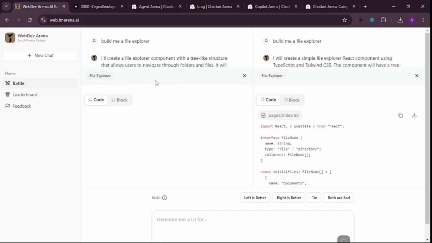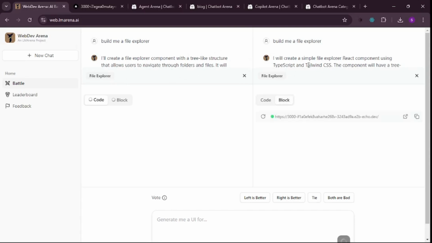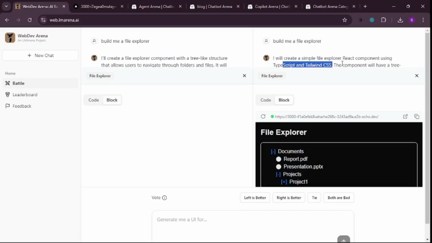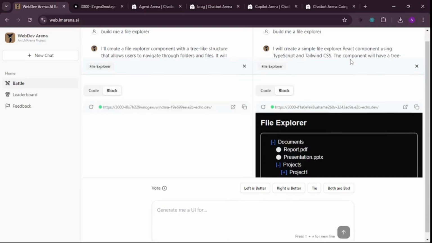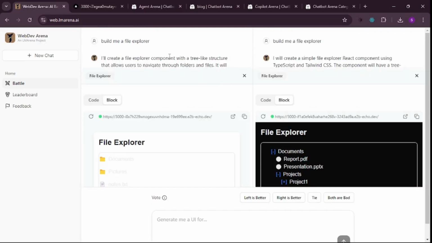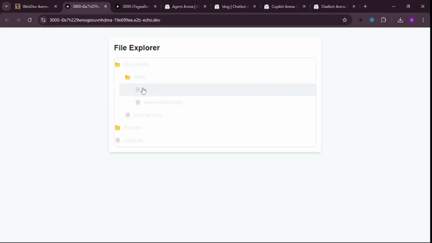So the left model is going to use a tree-like structure, and the right model is going to use TypeScript, Tailwind CSS, and React components to create a tree-like structure. We don't see the specific technology for the left one, but let's go and check out the left one first. So we have the file explorer. It is expanding and we can have files inside files, and there are many subfolders. Okay, that's cool. But again, the text is in white color, which is really bad. But let's go and try the other one.